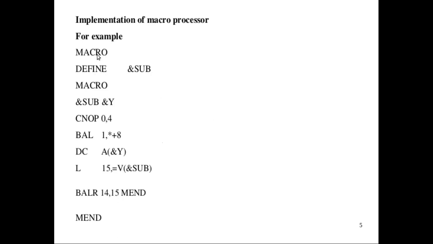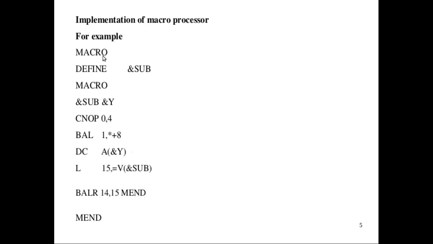I have two macro definitions here. One is define, another is ampersand sub. That is not the real inner macro name, that is the dummy macro name. So I have an inner macro and I have an outer macro. At the time of this macro processor implementation, how will we store this into the macro definition table and macro name table? That we are going to see.